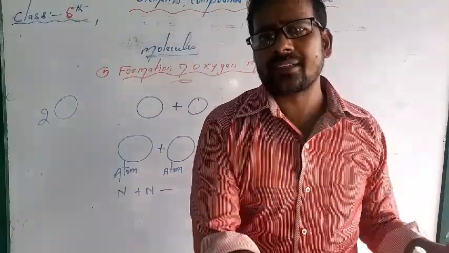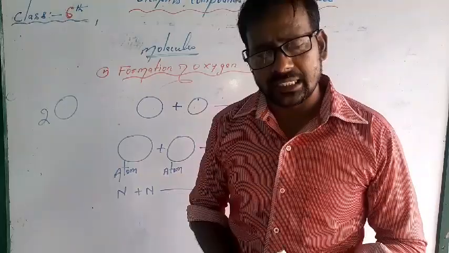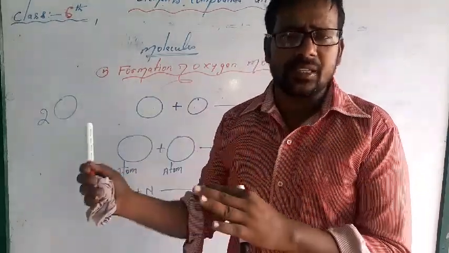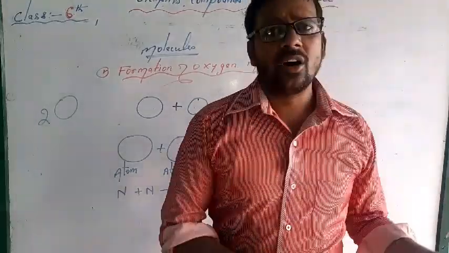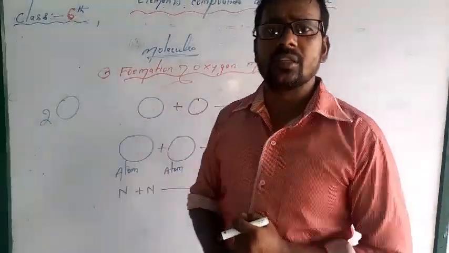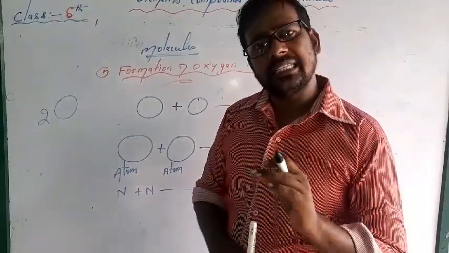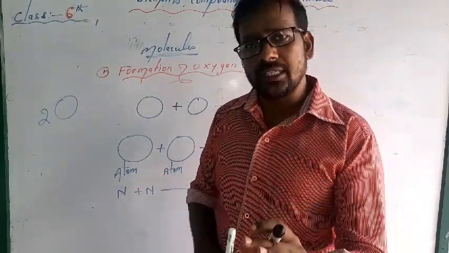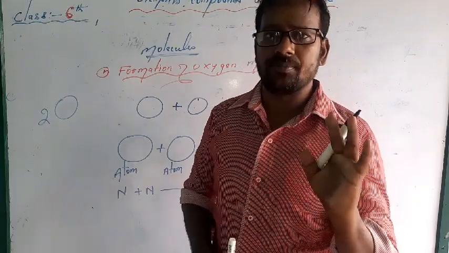They do not react with other elements very easily. They are called inert gases. Except inert gases, the remaining gases like oxygen, hydrogen, nitrogen are found in molecular form.